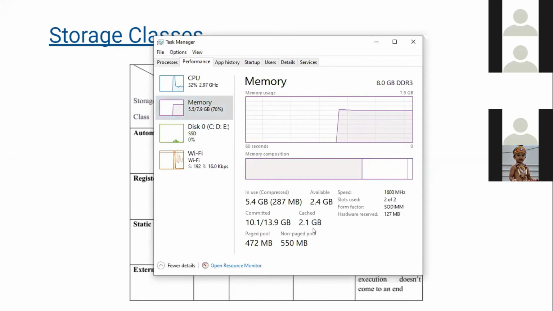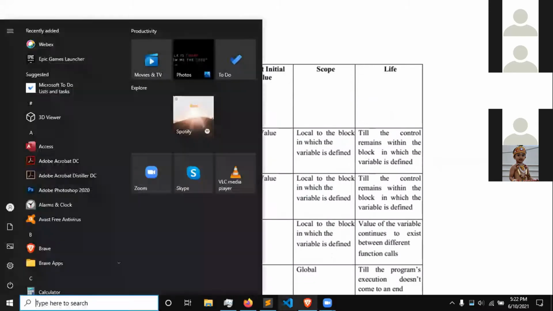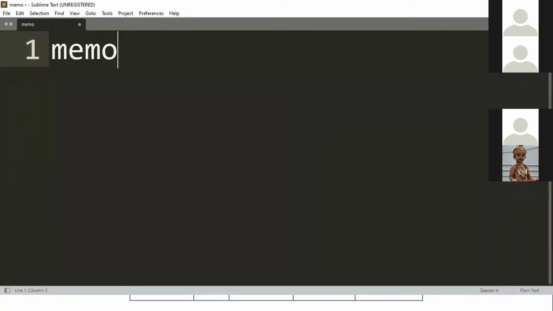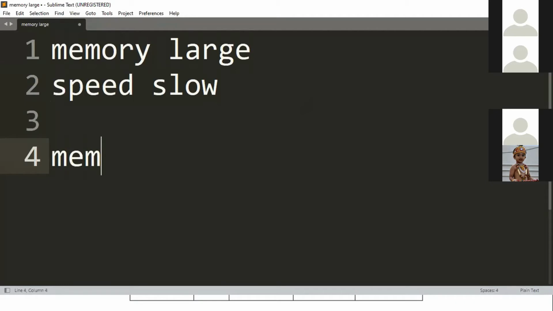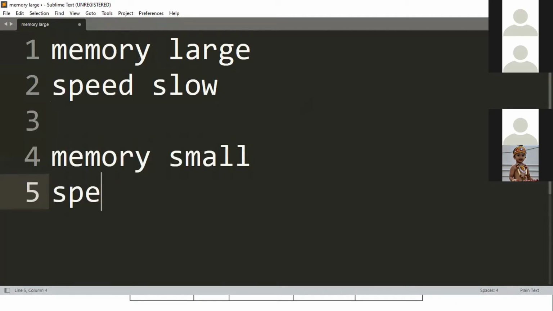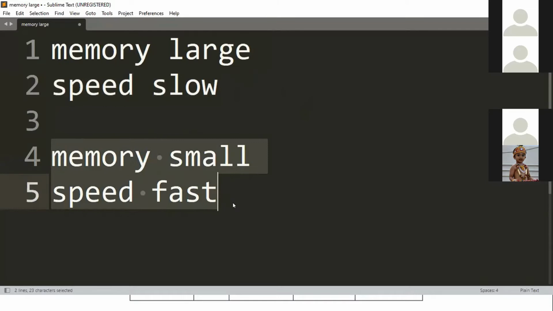Then you have cache memory. What is this cache memory? This is your CPU cache memory. 128 KB, 512 KB, 3 MB. So there's a trade-off between memory and speed. If memory is large, speed is slow; memory small, speed fast. Just remember this every time. If memory is large, speed is slow, memory is small, speed is fast.